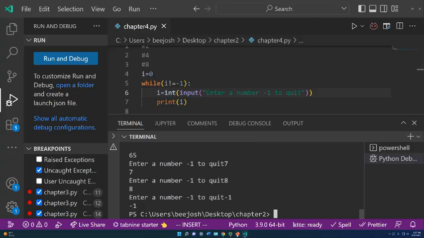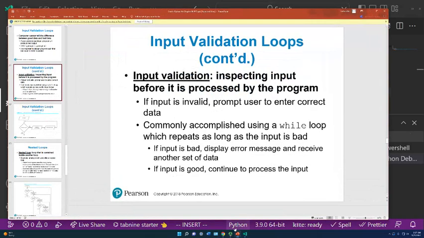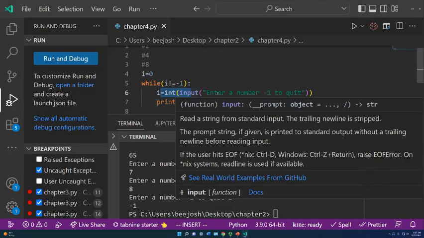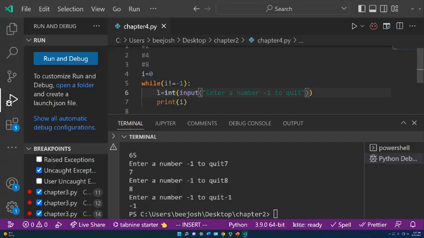I think I got the main concepts of loops out to you. With input validation, you can use that because you can say what they input, and let's say that you are looking for the value -1 to be input, or another value that you want to check to make sure that they input correctly, and if it's not correct, then you run the loop again and ask for the input again.